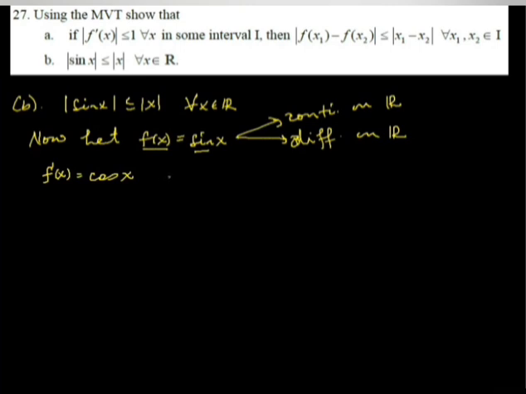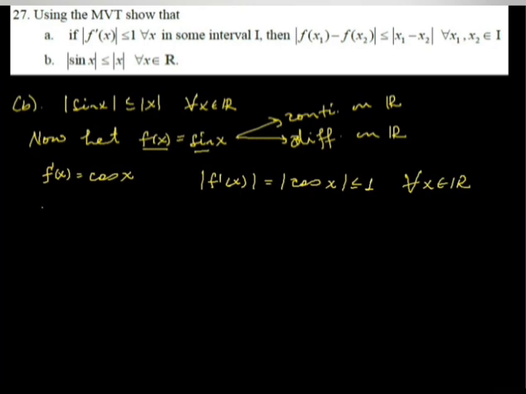So obviously the absolute value of cos x, or f derivative, is always less than or equals to 1. Whether sine or cosine, if we take absolute values, they are always less than or equals to 1. This works for all x an element of the real numbers.